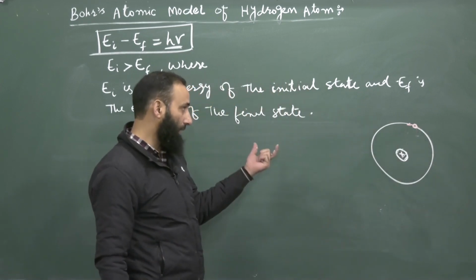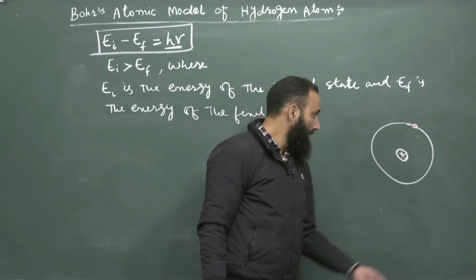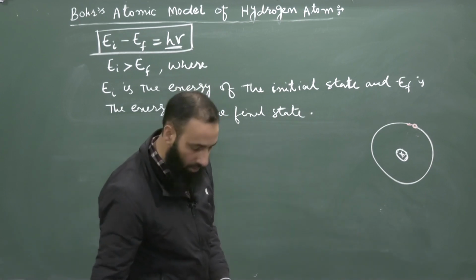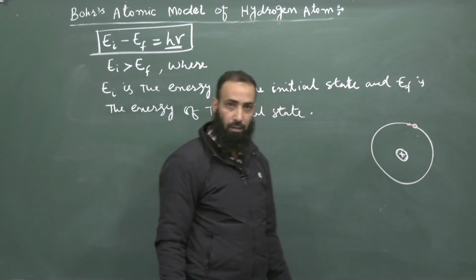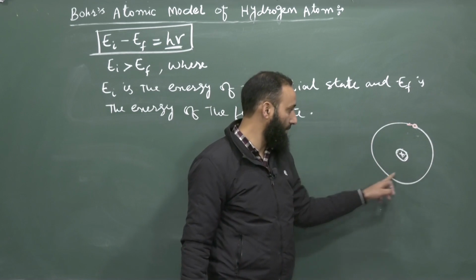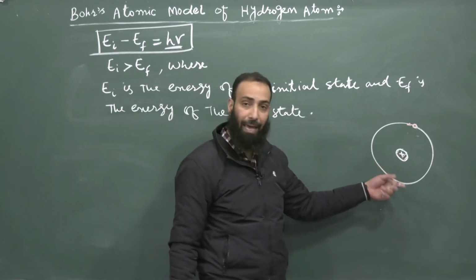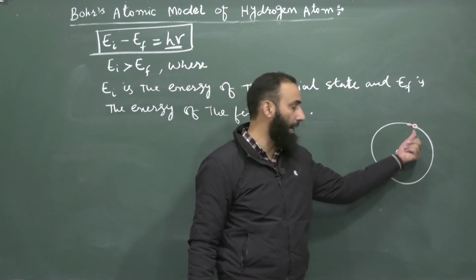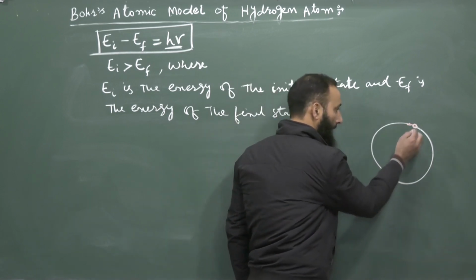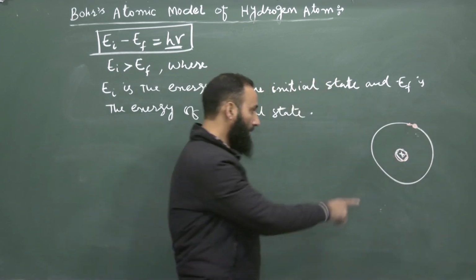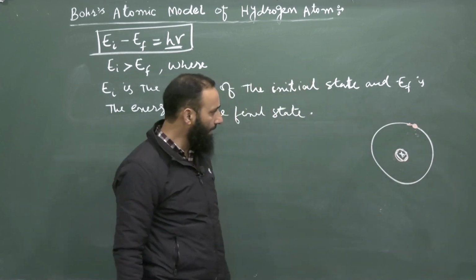Why is it revolving? As per the classical theory, a particle can revolve around an object only when it has some centripetal force, a force towards the center of the circular orbit in which it is revolving. That centripetal force is provided by the electrostatic force between the nucleus and the electron, since both are charged particles. The nucleus is a positively charged particle and the electron is a negatively charged particle.